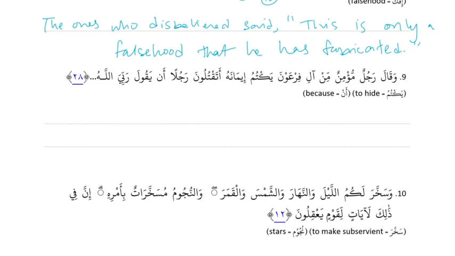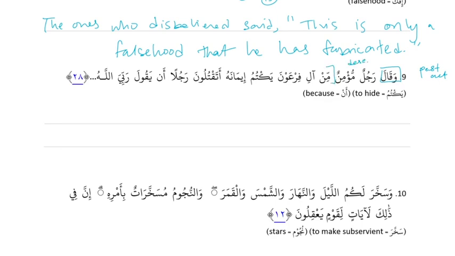Alright, so we did this one too. Let's see if you can work through it by yourself. قال is an action. It's past active. And then رجل is related to مؤمن because it's a general noun and description. Right, so that's a descriptive fragment. And then min Ali is a TLDR and its noun.